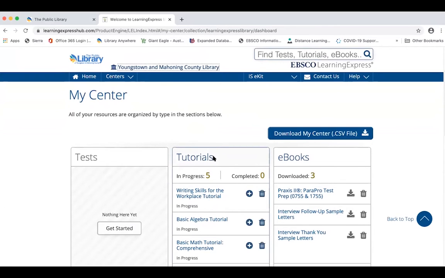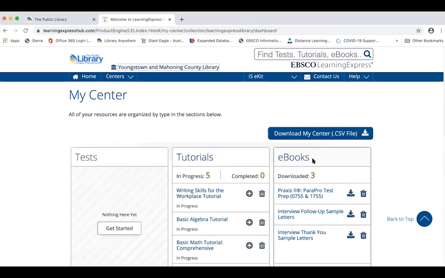It calls the courses in here tutorials. And so, like I said, usually when you take a course online, you're not going to finish it in one sitting. And so right here in your My Center page, the next time you log in, you would just click on the name of that course and be able to start up with where you left off.